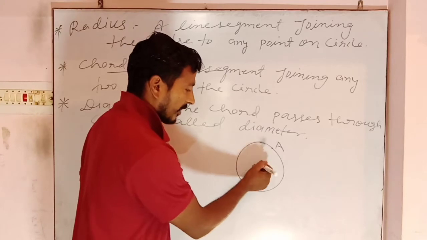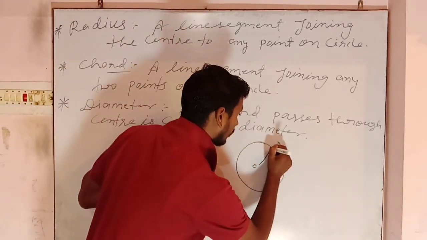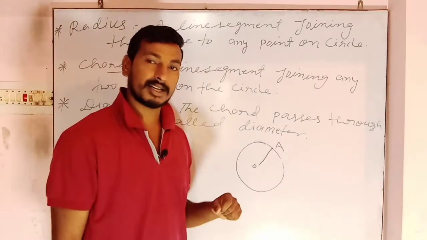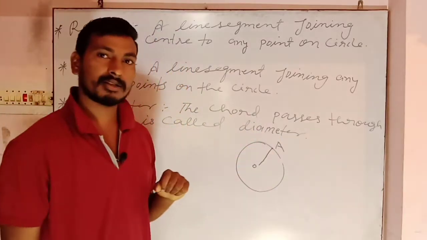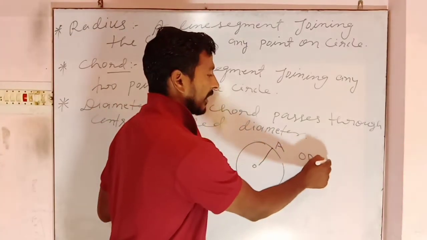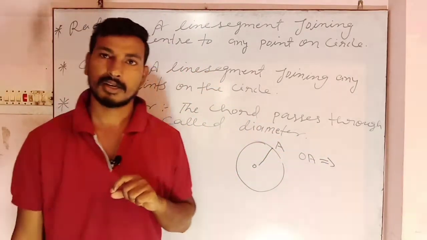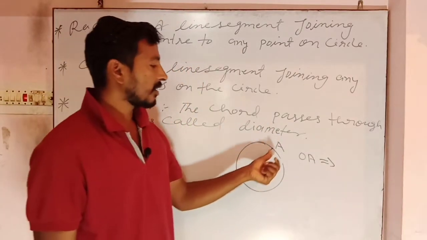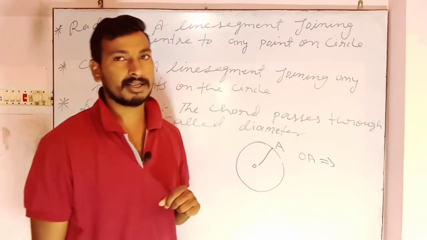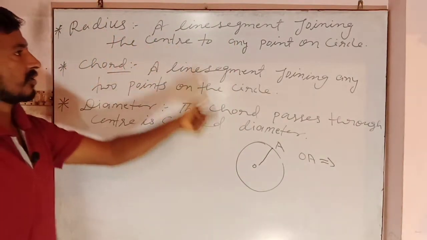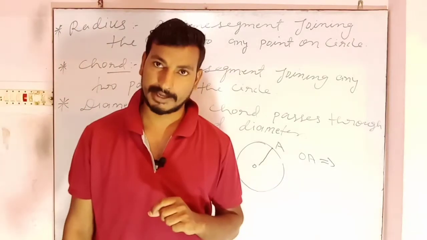This is the center of the circle. When we join these 2 points, the line segment which we get is OA, and this OA represents radius. We can also say that the distance between center and any point on circle is called radius. So a line segment joining the center to any point on circle is called radius.